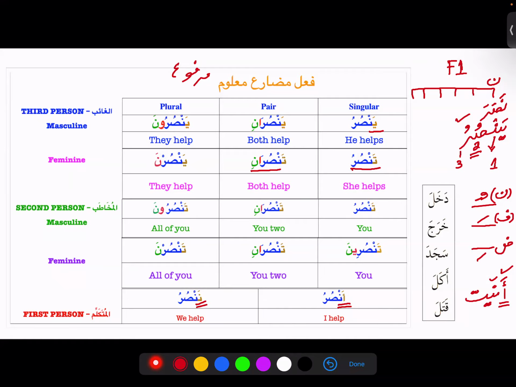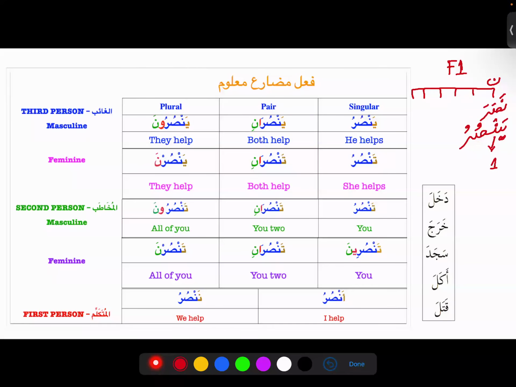So how will we differentiate whether it is "she helps" or "you help"? Inshallah, the context can always help us out. So we are going to look at the context, and it is never a problem. We can easily spot it when we see the context.